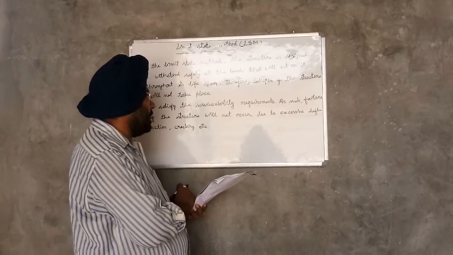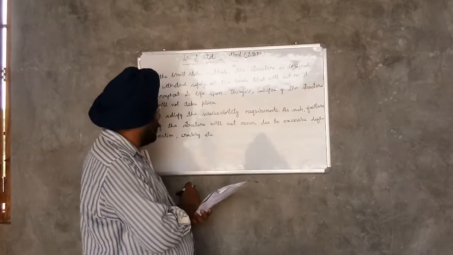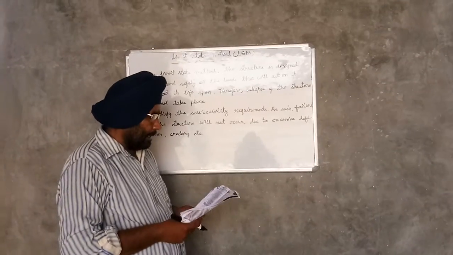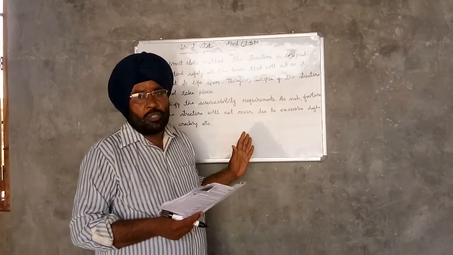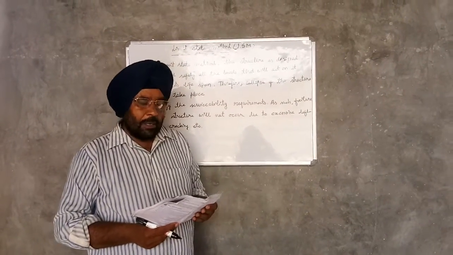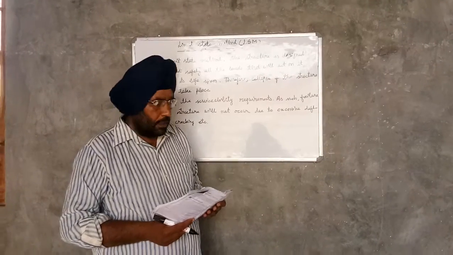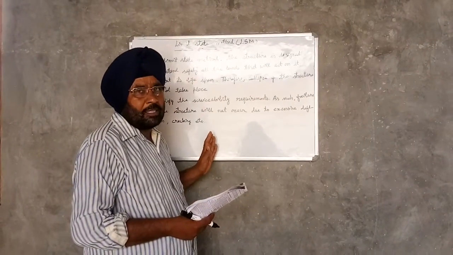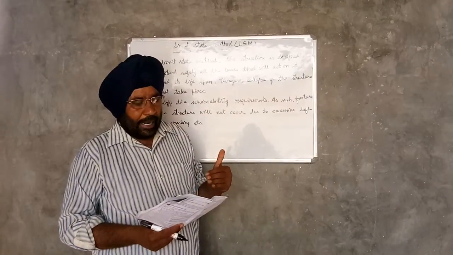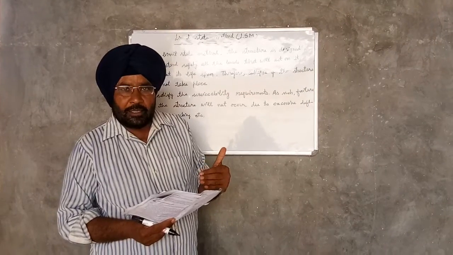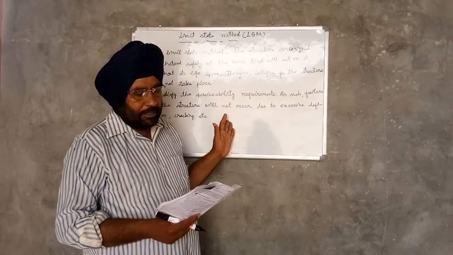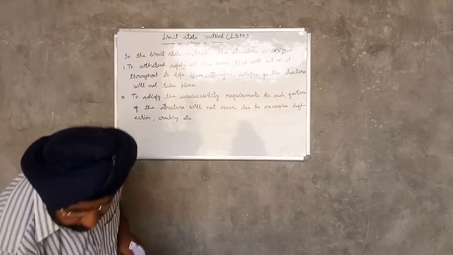Second, to satisfy the serviceability requirements, it means the failure of the structure will not occur due to excessive deflection and cracking. Limit state method is based on safety at ultimate loads and serviceability at working loads. The acceptable limit of safety and serviceability requirements before failure of the structure takes place is known as a limit state. So a limit state is a state at which one condition relating to a structure attains a limiting or critical value. The important limit states which are considered in the design are: